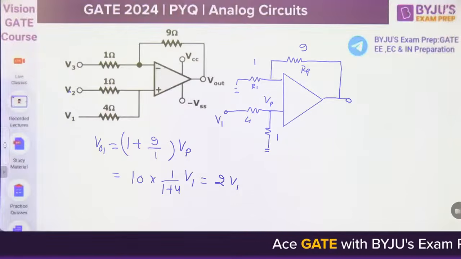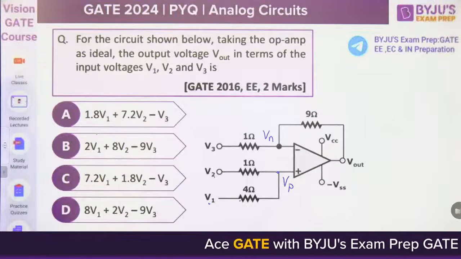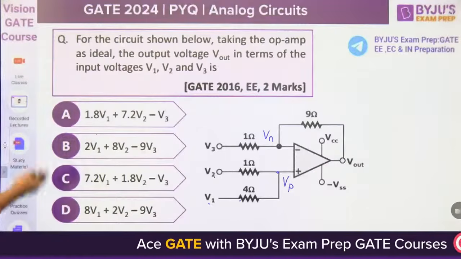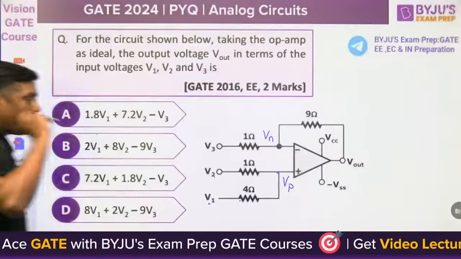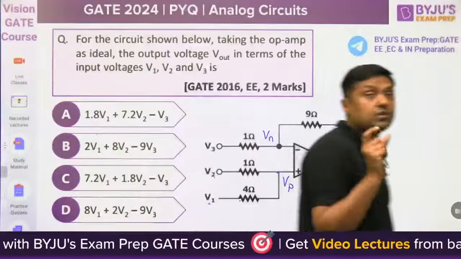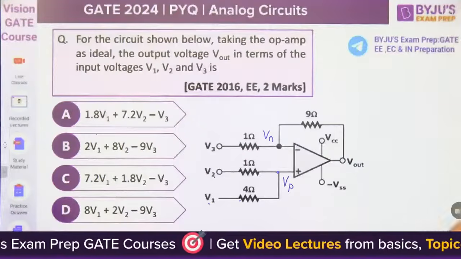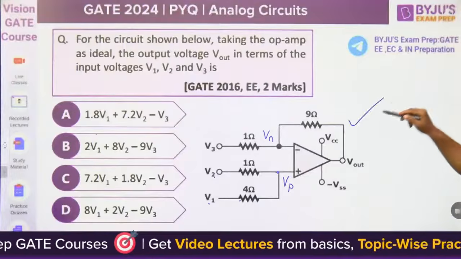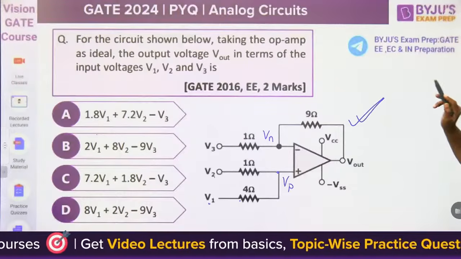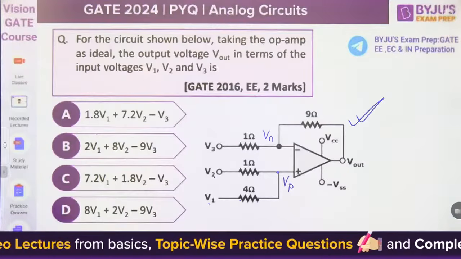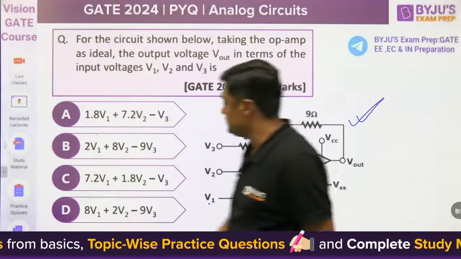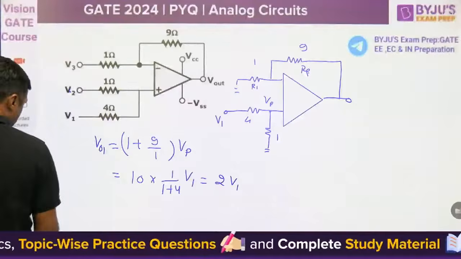With the help of the superposition theorem, you can solve and give me the answer. Already I have given you the hint. So you will get this B option, but you have to give the complete solution for this question. You can apply superposition because it is a linear integrated circuit. Then next question.